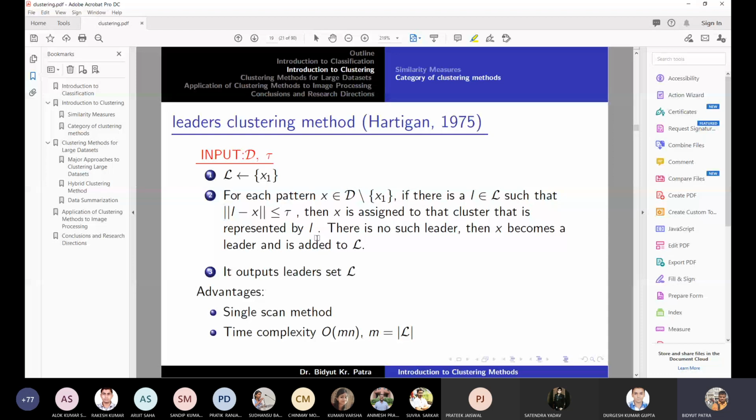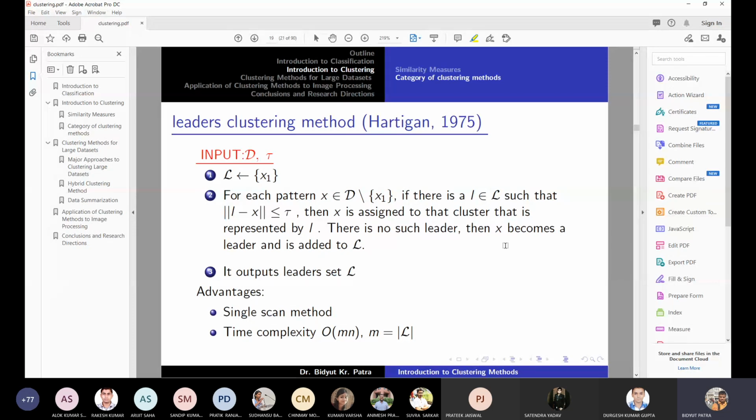We are not computing the distance from the new point to all the clusters. We are going one by one. Wherever the distance is lesser than tau, we assign the point to that cluster. Right? If there is no such leader within the tau distance, then you form a new cluster, and the new point becomes the leader, or representative, of that cluster.